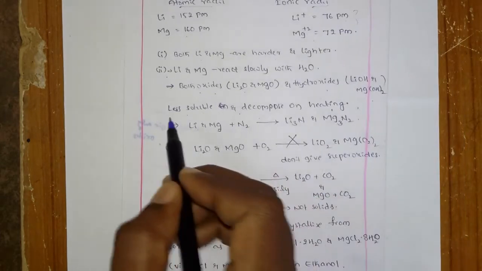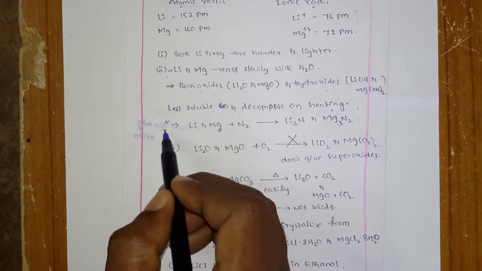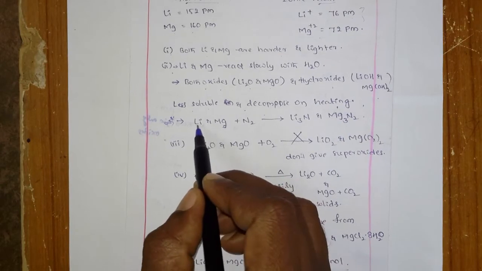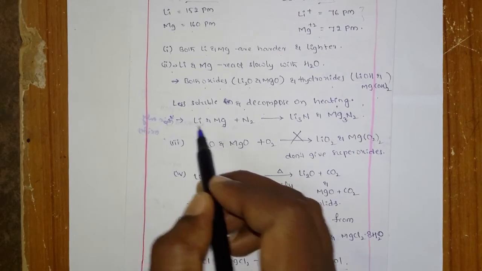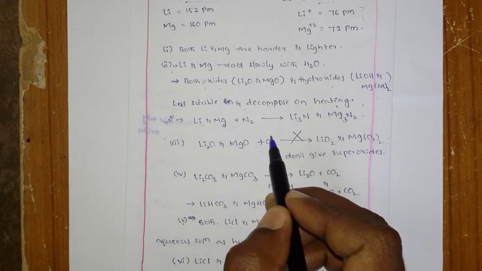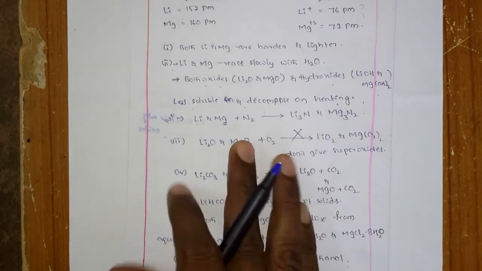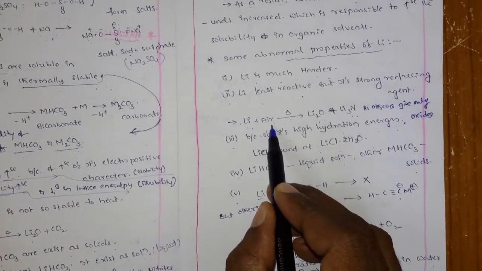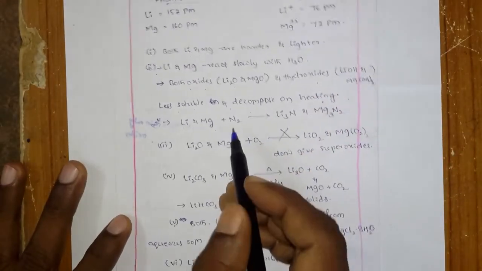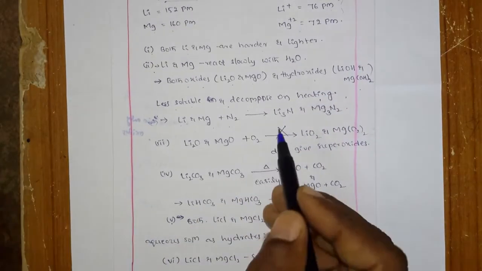The next one is very important, and we discussed it in the last topic. Lithium on reaction with air forms lithium monoxide and lithium nitride. That means lithium is reacting with nitrogen.